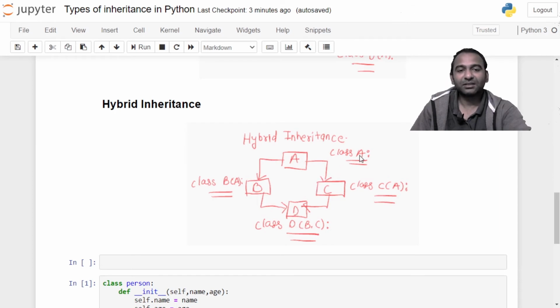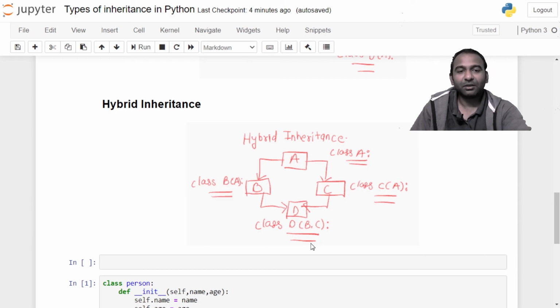The syntax of class A doesn't change. A is getting inherited in B, therefore for class B in front of it, in opening and closing parentheses, you have A, colon and the statement of class B. For class C, in front of it in opening and closing parentheses, you have A, colon and the statement of C, because A was inherited in C. In class D, B and C are getting inherited, therefore for class D in opening and closing parentheses, you have base classes B and C, colon and the class D statement.